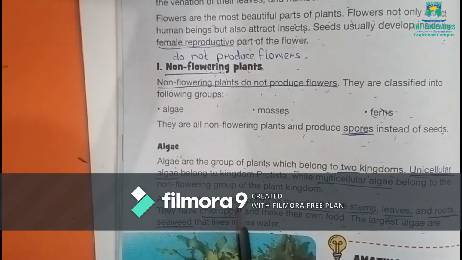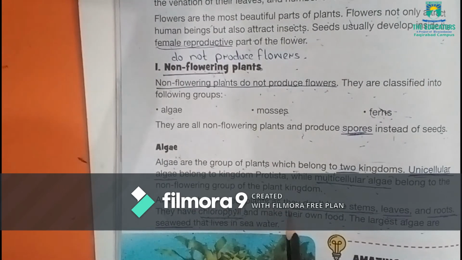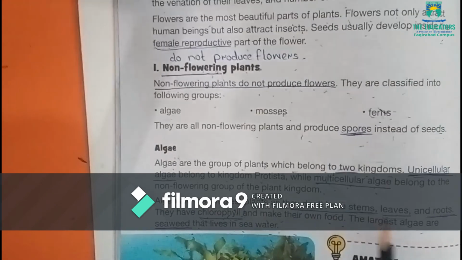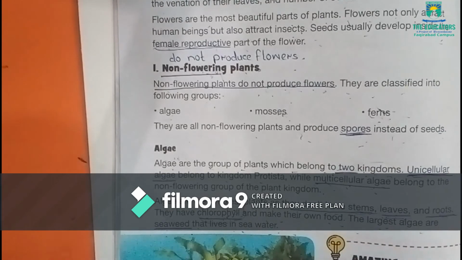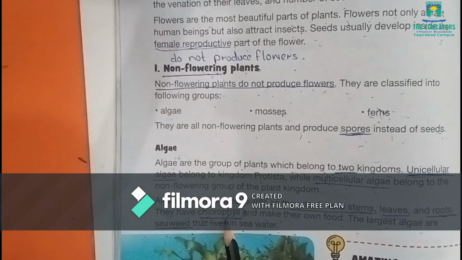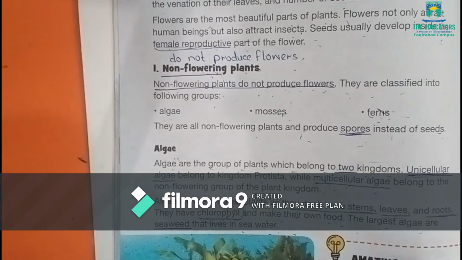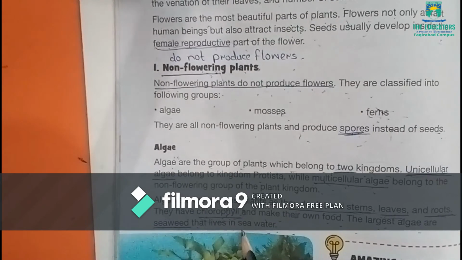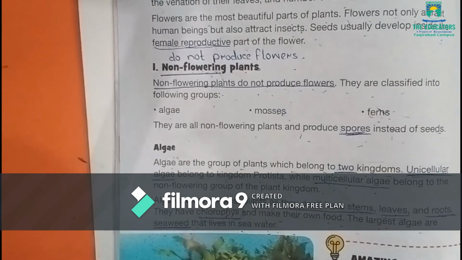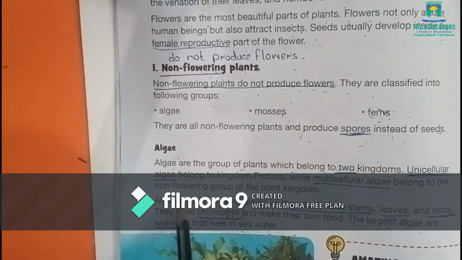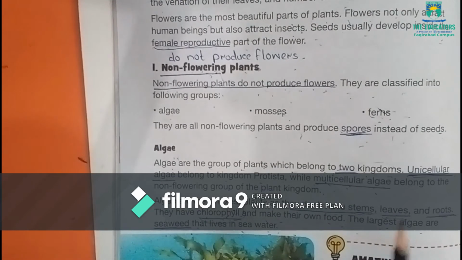Algae are the simplest plants as they do not have stems, leaves and roots. They have chlorophyll and make their own food. The largest algae are seaweeds that live in sea water.